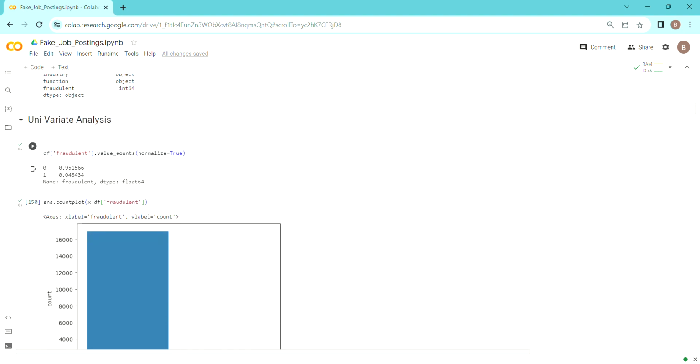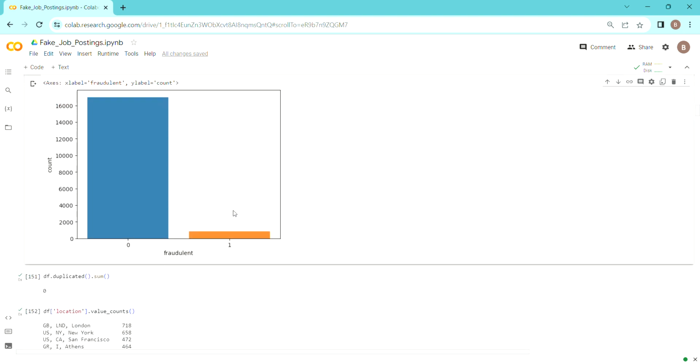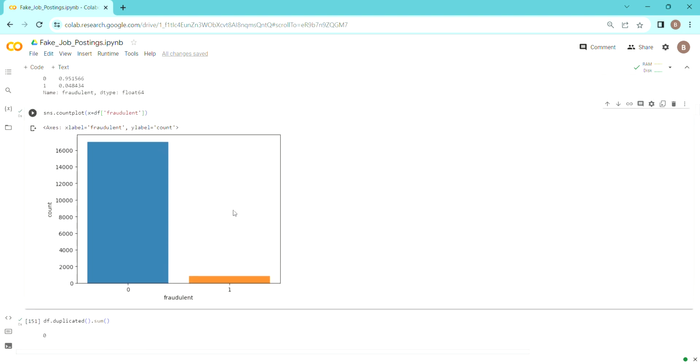Let's start with our target variable, fraudulent. Let's see what the percentage is. As we can see, the non-fraudulent is almost 95% and the fraudulent is merely 4%. So this is very highly imbalanced data. That's a problem and we need to handle it, and we'll see how we can do it.